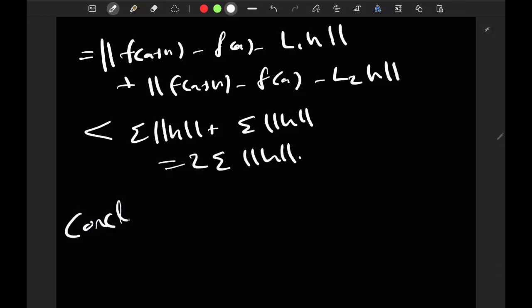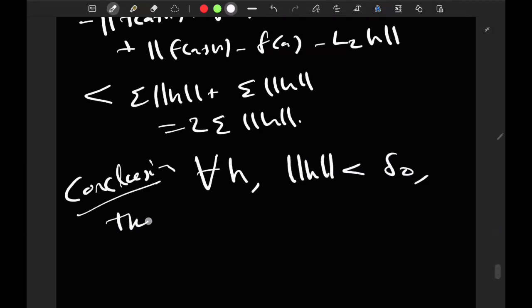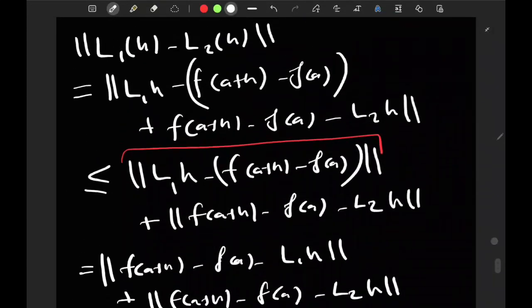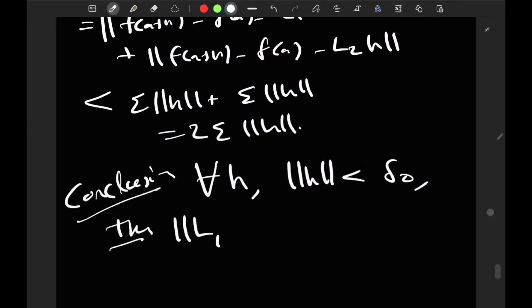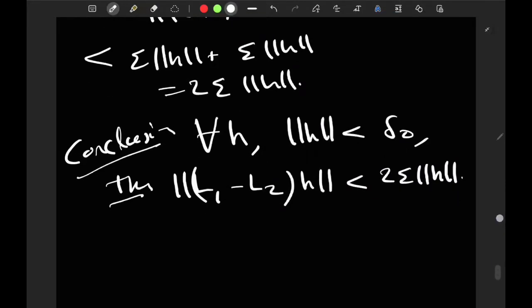So the conclusion for now: for all h, if the norm of h is less than delta 0, then, to make things shorter, the norm of (L1 minus L2)(h) is less than 2 epsilon times the norm of h. Now I'm not there yet.